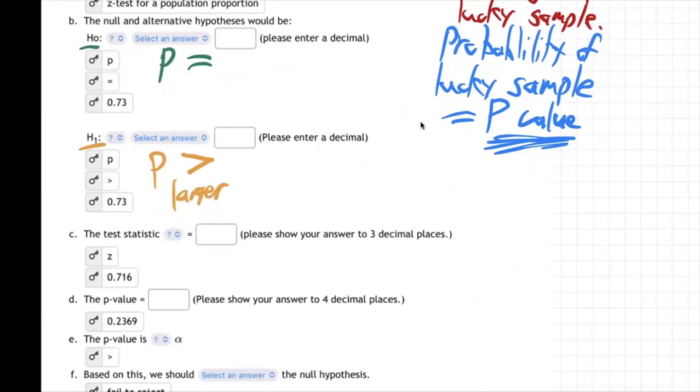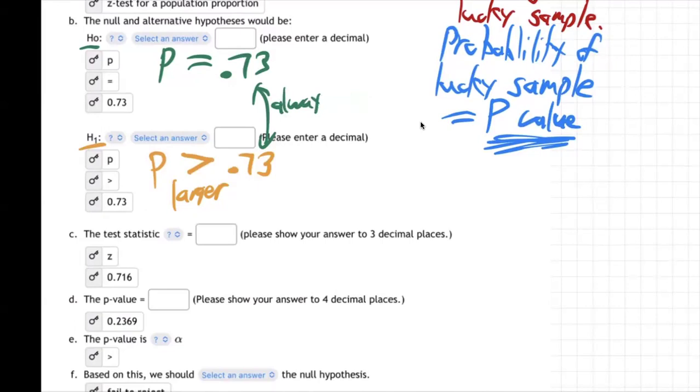So we're going to say greater than, and we always change this to a decimal, right? 73% becomes 0.73. So this means P is larger, greater than 0.73. And then the other option is P is equal to 0.73. These numbers are always the same.